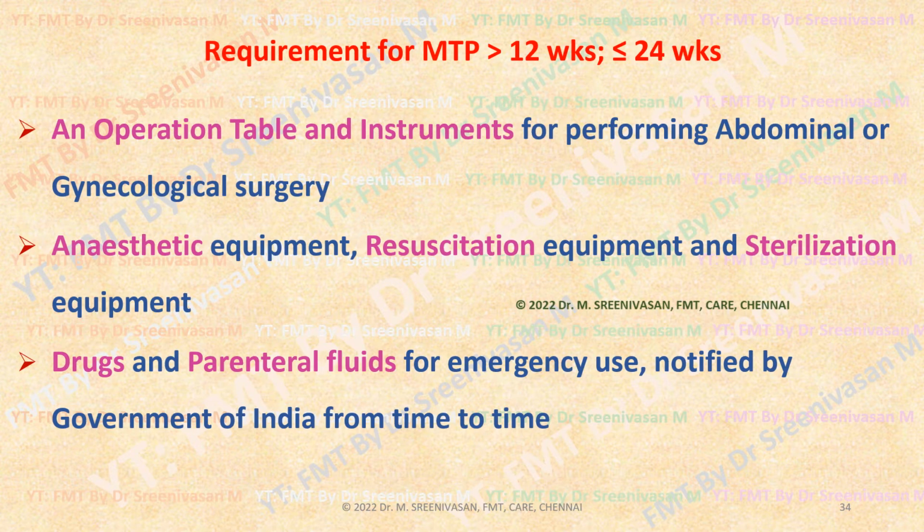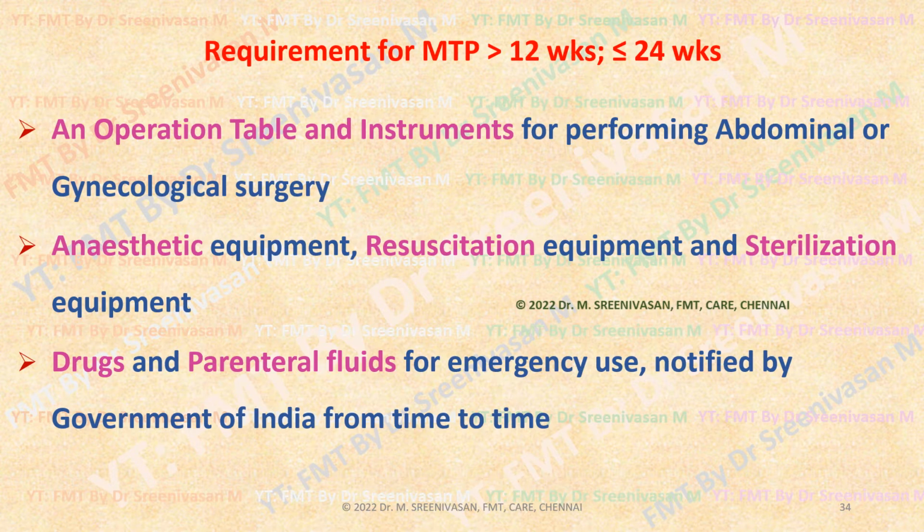Then, if you want to run the MTP center where you have to conduct above 12 weeks, that is beyond the first trimester up to 24 weeks, what are the minimum facilities required? Here, that place should have an operation table and instruments, that is an OT with basic instruments and operation facilities for doing any gynecological surgeries.